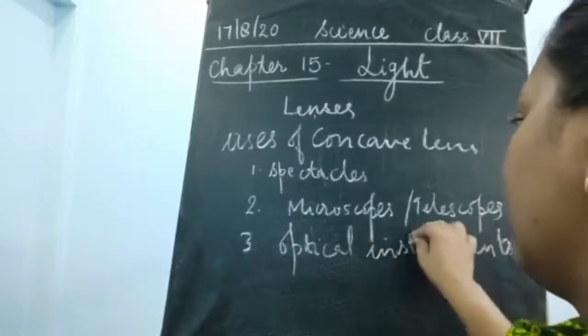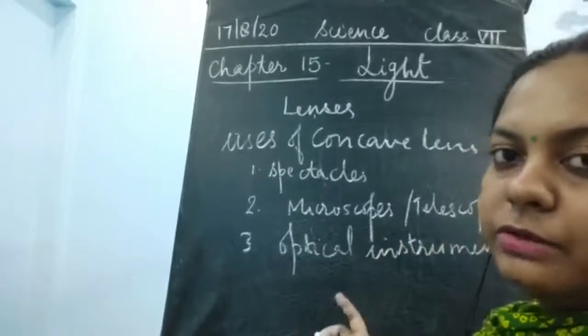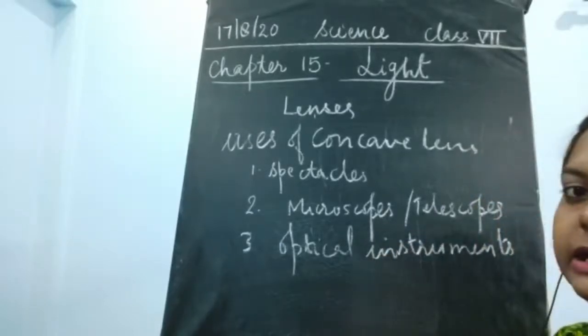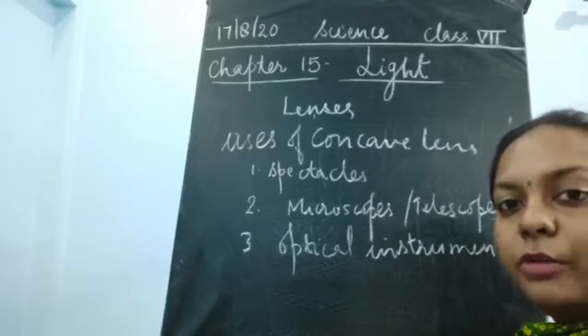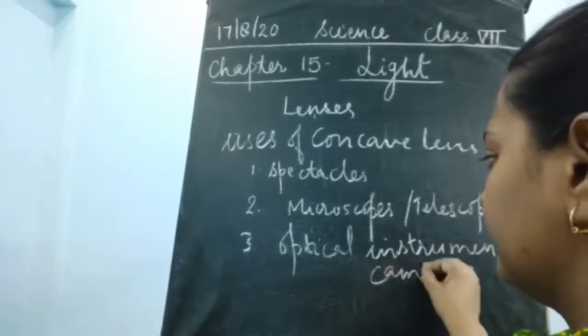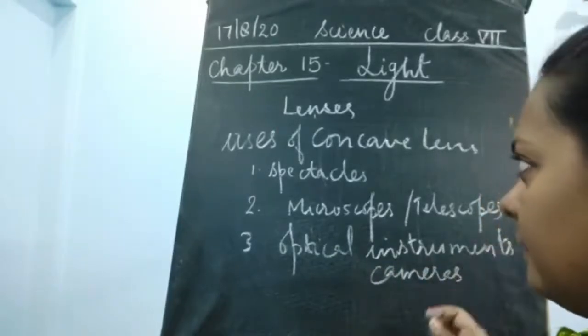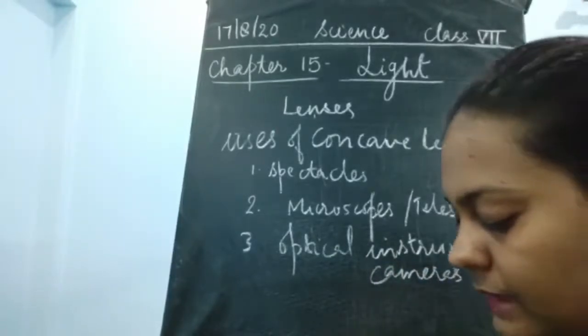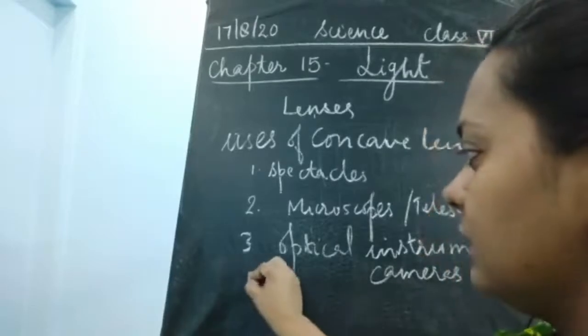It is also used in high quality optical instruments, which means it could be utilized in the Galilean telescope or in compound microscopes. It could also be utilized in cameras. So this is used in the concave lens. Next, it is also used in spy holes.